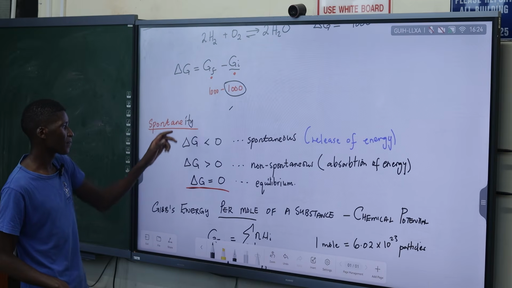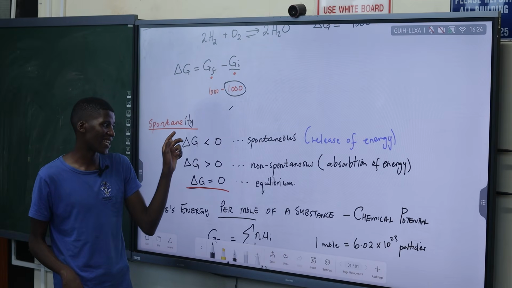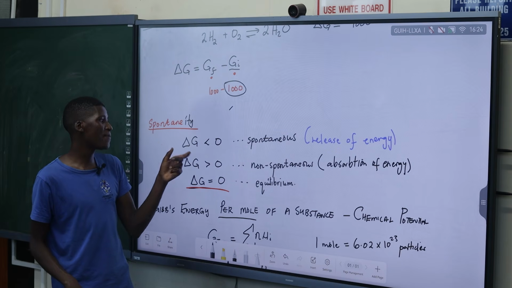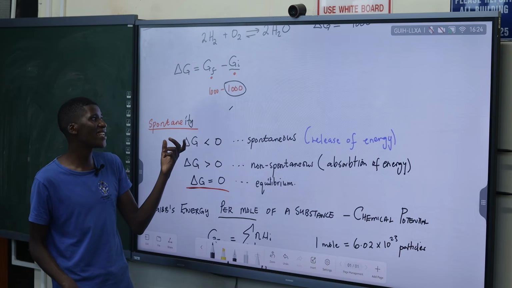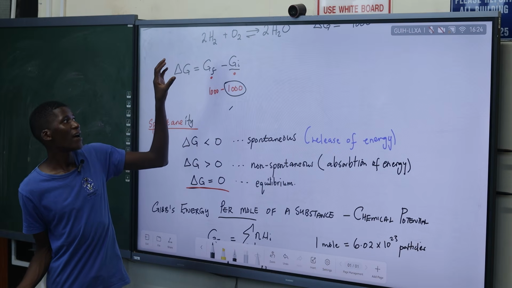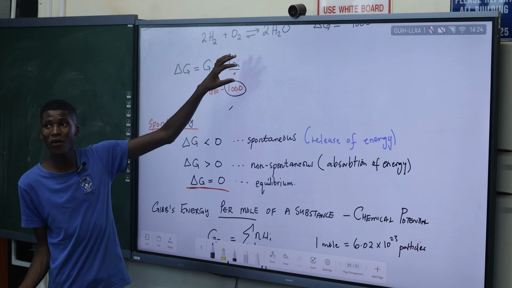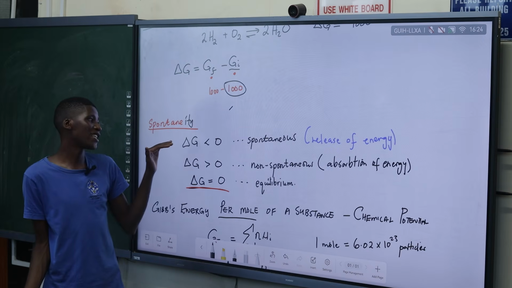What happens to it? A reaction that happens on its own, spontaneously, has a negative delta G. It means the Gibbs energy of the products is way smaller than the Gibbs energy of the reactants. That is a spontaneous process.